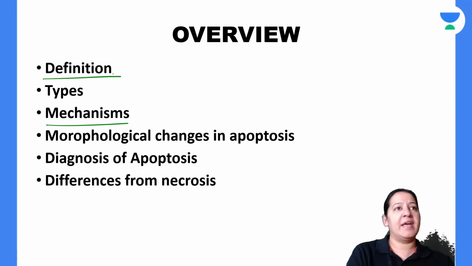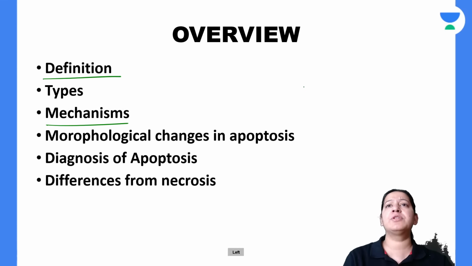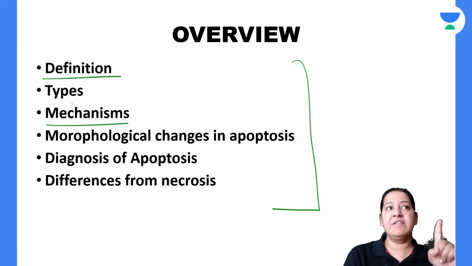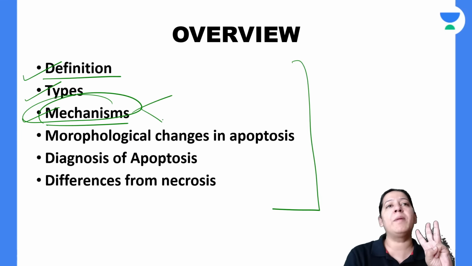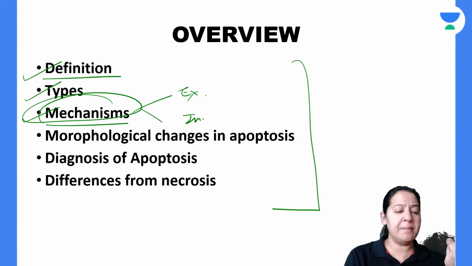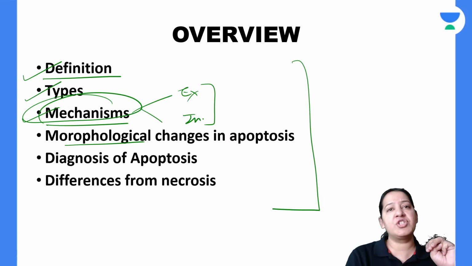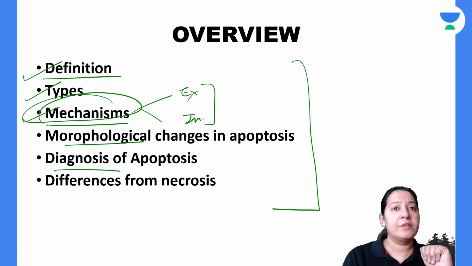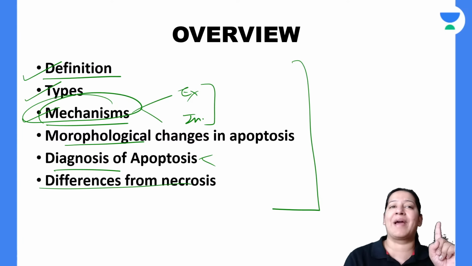So the definition, in short, is cell suicide. I'm going to teach you the topic under these headings. First, what is the definition, then what are the types of apoptosis with their examples, then the mechanism, the most important part: the two mechanisms and the steps in them, extrinsic and intrinsic, where the signal is coming from outside and inside respectively. Then the morphological changes in apoptosis, the diagnosis of apoptosis, the two ways of diagnosing it, and last but not least, the differences from necrosis.